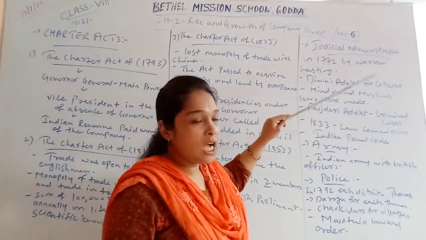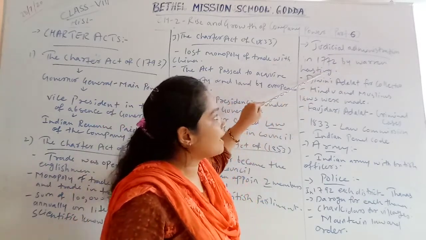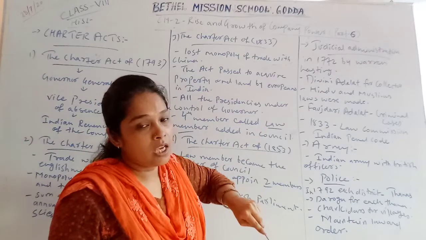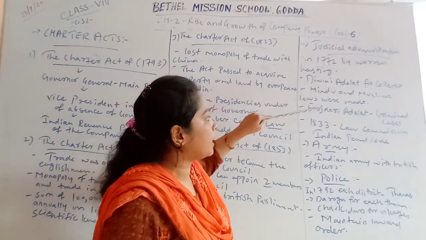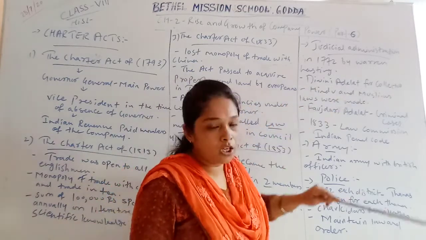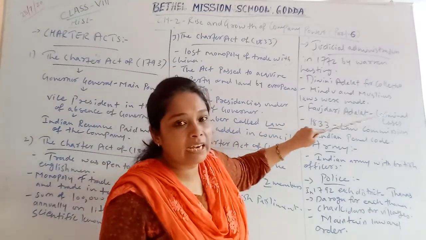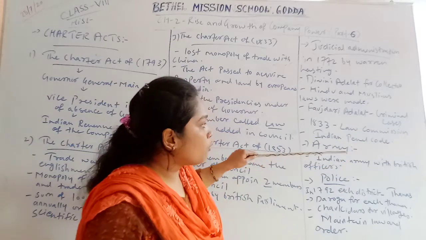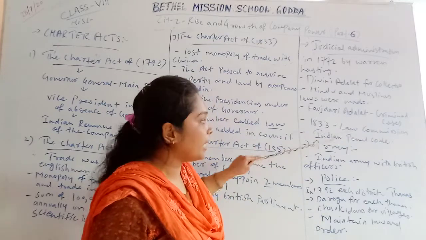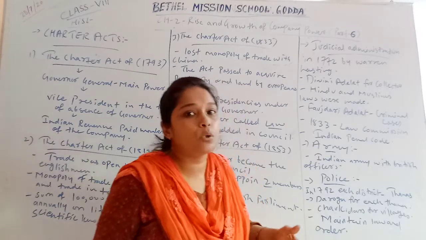Then moving on to the judicial administration. As we have seen, in 1772 Warren Hastings, Governor General of Bengal, introduced the judicial system in India. He made 2 courts, the Diwani Adalat and the Faujdari Adalat. The Diwani Adalat worked with the collector to collect the land revenues, and the Faujdari Adalat handled criminal cases and civil cases. Then in 1833, a Law Commission was set up in India, and the Indian Penal Code was drawn up, so that decisions could be taken easily according to it.